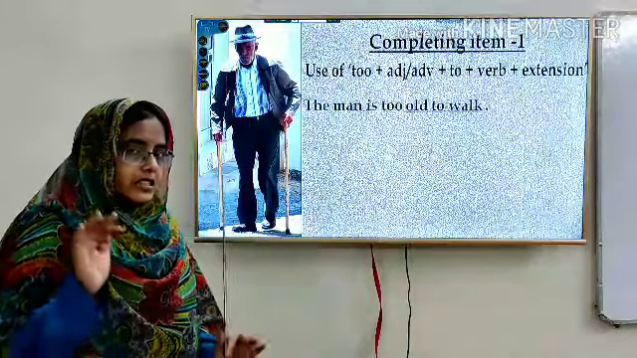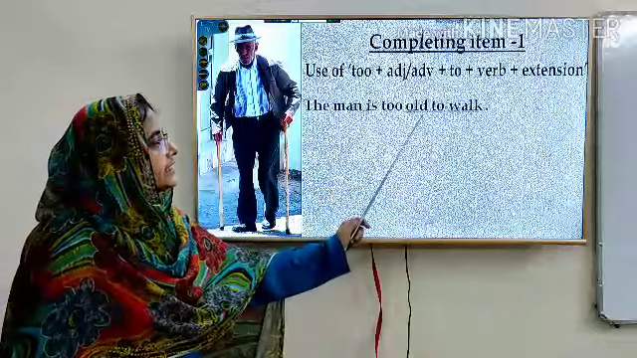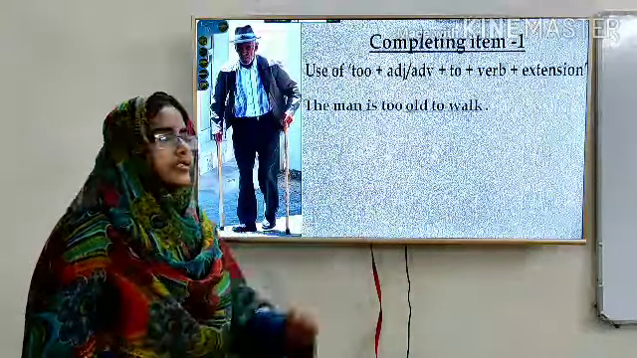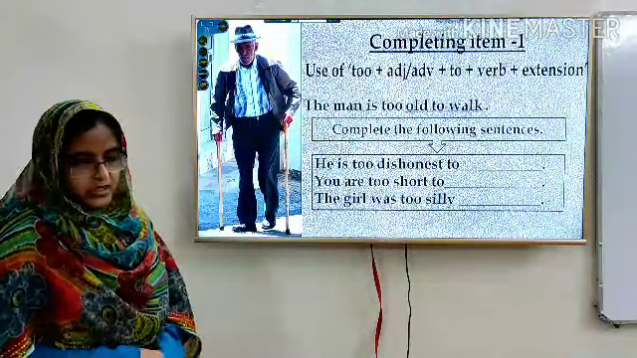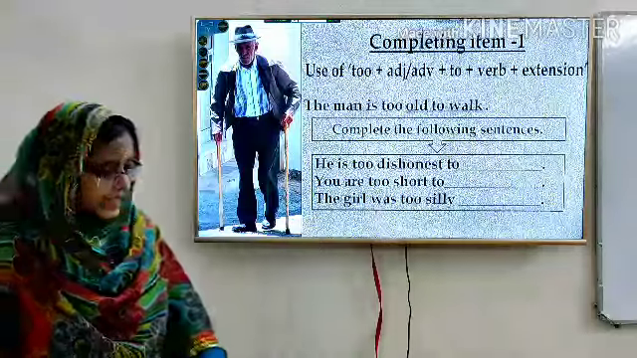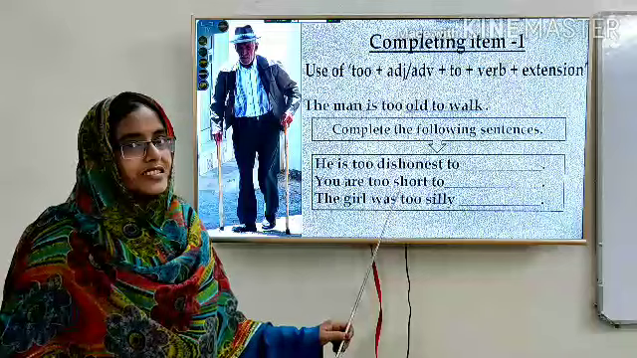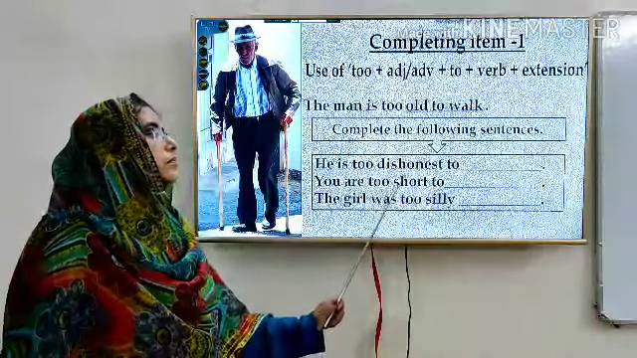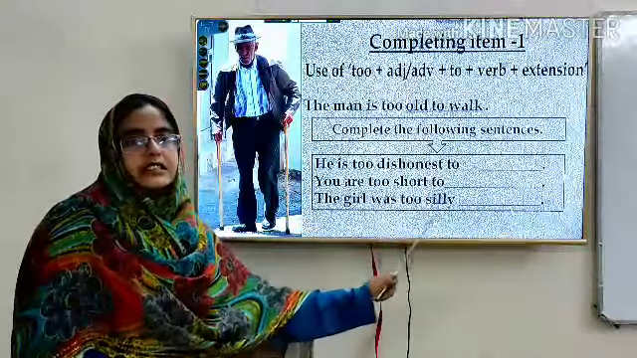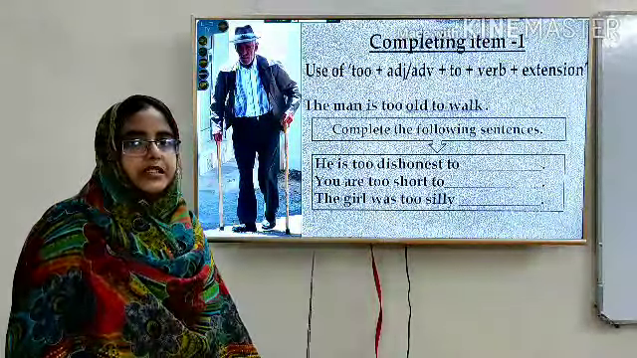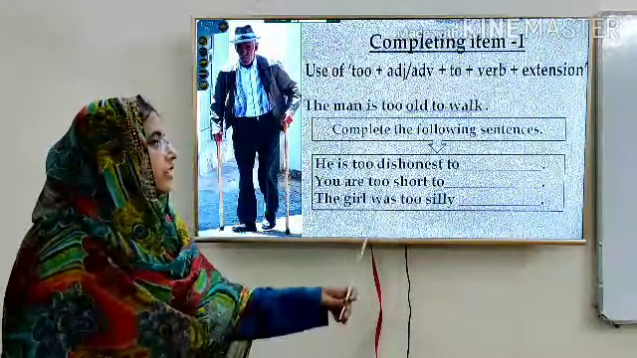Now dear learners, see carefully: to, adjective, infinitive, verb. This is a completing sentence. So here are some more sentences. He is too dishonest to. Someone who is dishonest. We should also keep in mind that we should use the rest of the sentence according to the given part, and it will be sequentially perfect according to the given part.